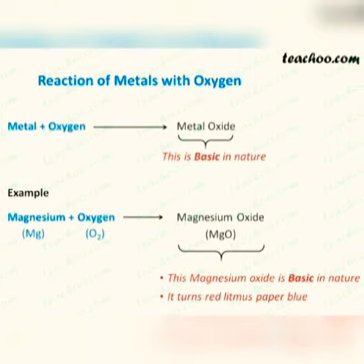Second reaction is reaction of magnesium with oxygen. Magnesium plus oxygen gives magnesium oxide. The symbol for magnesium is Mg. Oxygen is O2. These two react together to give MgO, that is magnesium oxide.